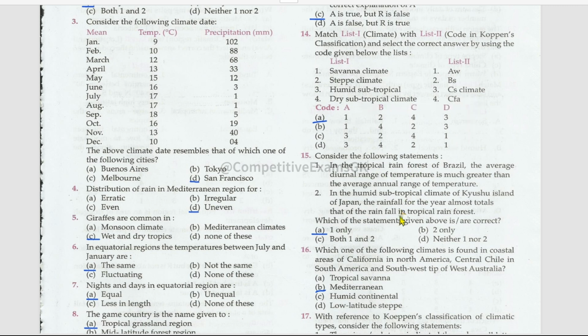Consider the following statements and which of the given statements are correct. In the tropical rainforest of Brazil, the average diurnal range of temperature is much greater than the average annual range of temperature. True. In the humid subtropical climate of Kyushu Island of Japan, the rainfall for the year almost totals that of the rainfall in tropical rainforest. This is false.